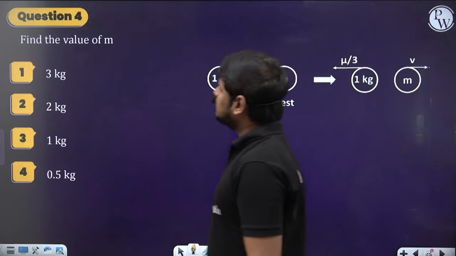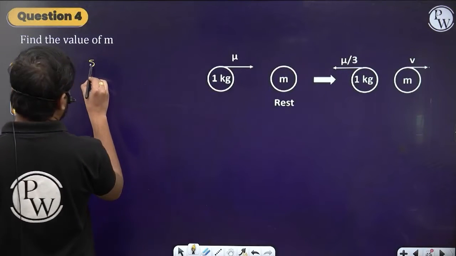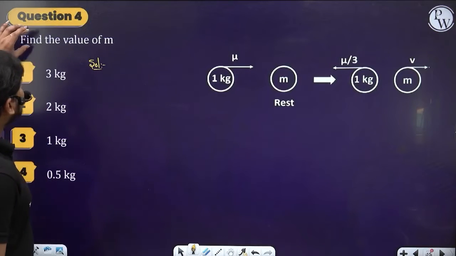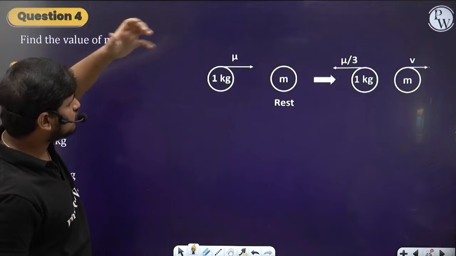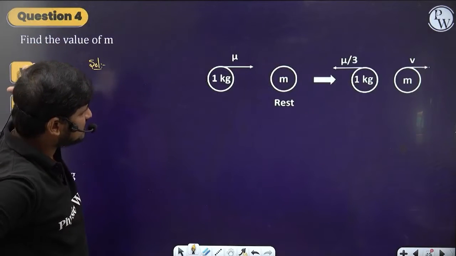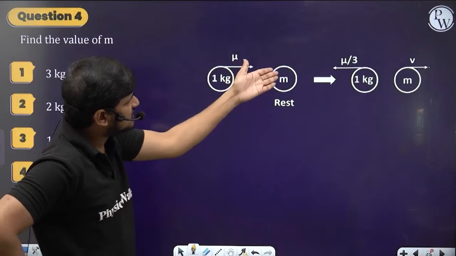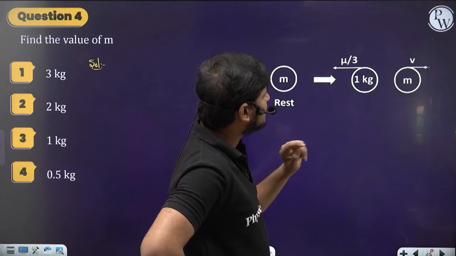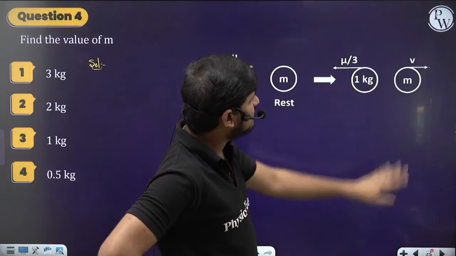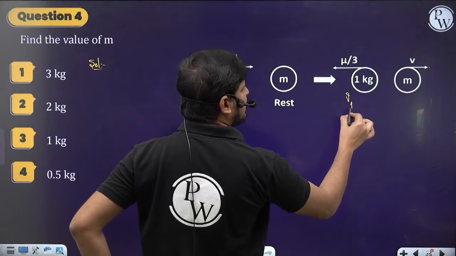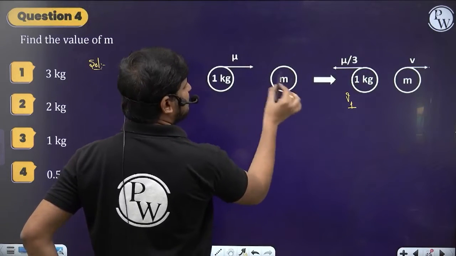So let's go for the next question, question number 4. What does the question say? Find the value of m. Before collision, this is a 1 kg block whose velocity is u. This is at rest, and this is the m1 block whose velocity is u by 3. So the m2 block has velocity v. We know the velocity v1, right? We have to find the value of small m.